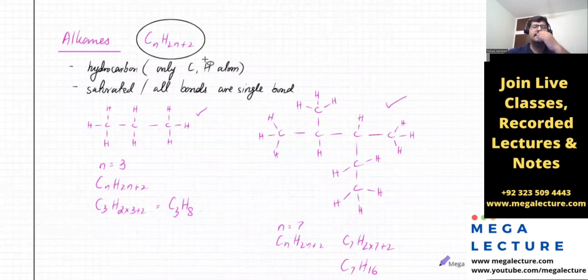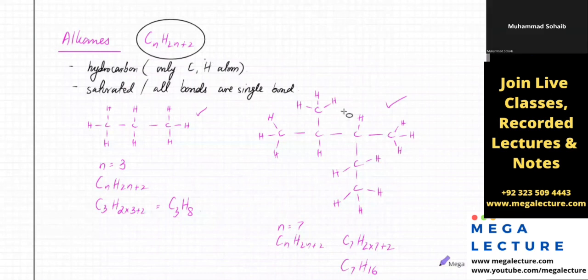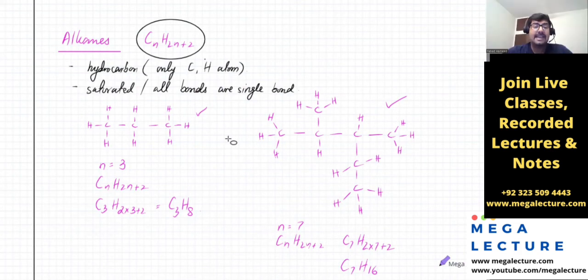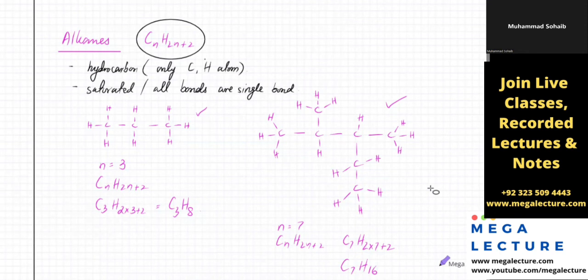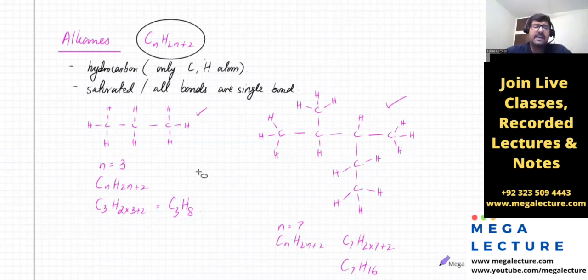So now what you have to do is just draw random molecules that are alkanes. There could be a 1 carbon atom alkane, there could be a 2 carbon atom alkane, there could be a 4 carbon atom alkane. Any complicated one, just draw me, actually the assignment is to draw me 5 alkanes. They can be as big as you like, okay? Just make sure, fill in the hydrogens later. Just draw the carbon atoms first. And then according to the requirement, that this needs 3, this needs 1, fill in the hydrogen atoms, okay?